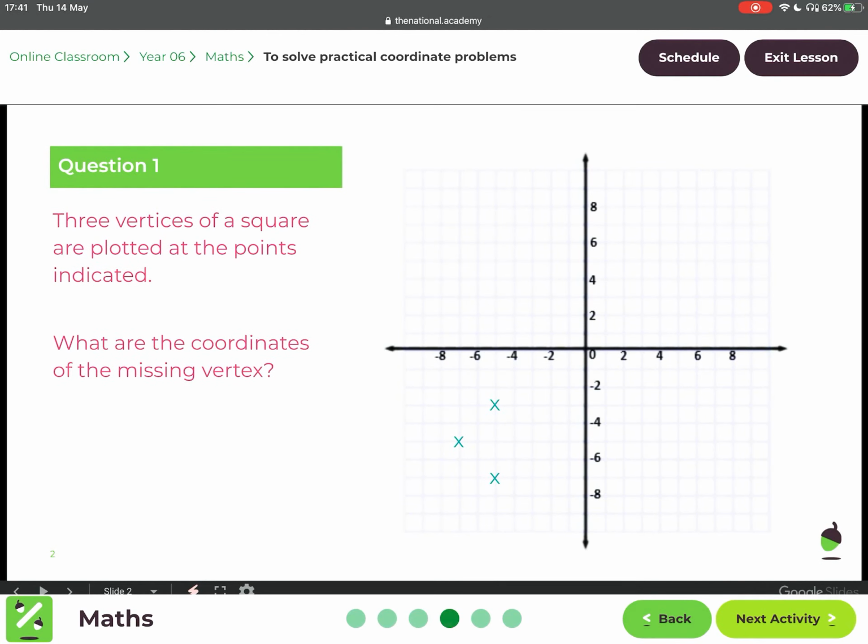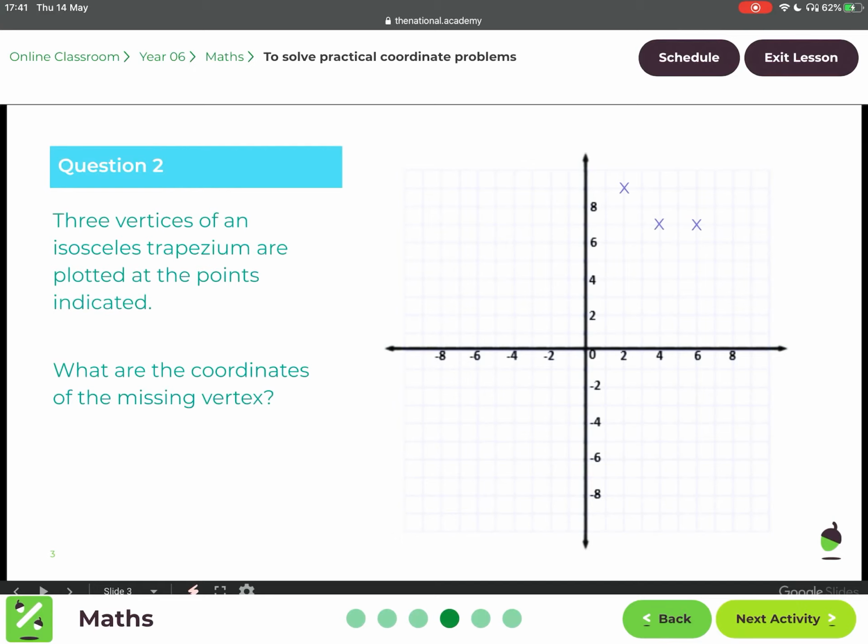Question 1. 3 vertices of a square are plotted at the points indicated. What are the coordinates of the missing vertex? That would be -3, -5. Question 2. 3 vertices of an isosceles trapezium are plotted at the points indicated. What are the coordinates of the missing vertex? So the missing vertex would be at 8, 9. Here. Just there.